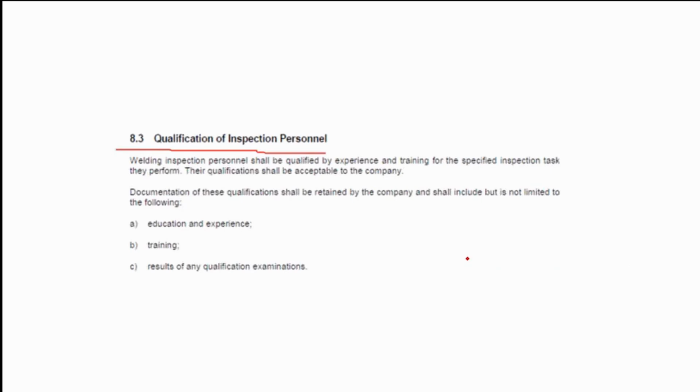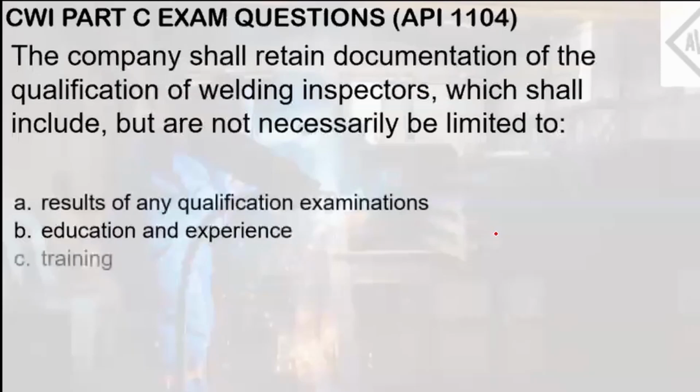They need to be retested as well because, for example, they may have produced unsatisfactory welds, or just to maintain proper tracking of these welders. As you can see here, the documentation of this qualification shall be retained by the company, and the information included should be the education and experience, training, and, most importantly, the results of any qualification examination. So by that clause, the answer here is letter D, all of the above.